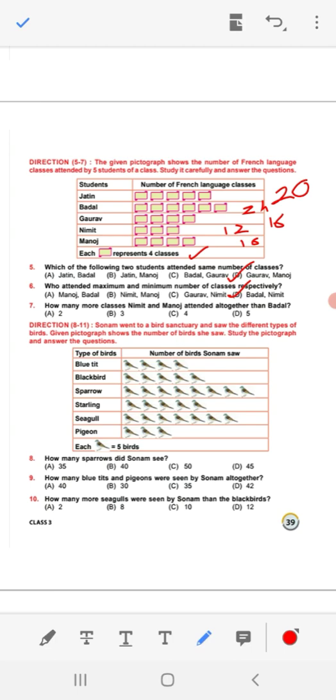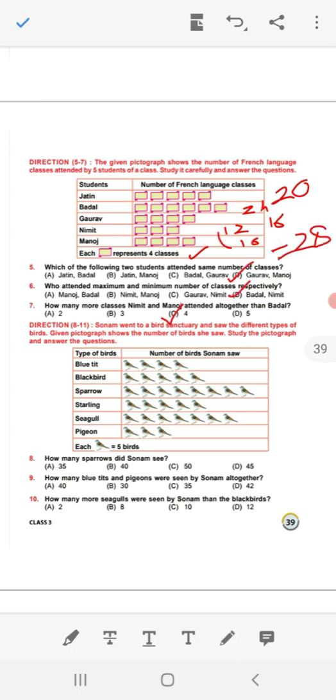Question number 7. How many more classes Namit and Manoj attend together than Badal? See, Namit attend 12 class and Manoj attend 16 class. So they both together attend 12 plus 16, that is 28 classes, where Badal attend 24 classes. So how much more is it? 28 minus 24, 4 class. So answer is option C.